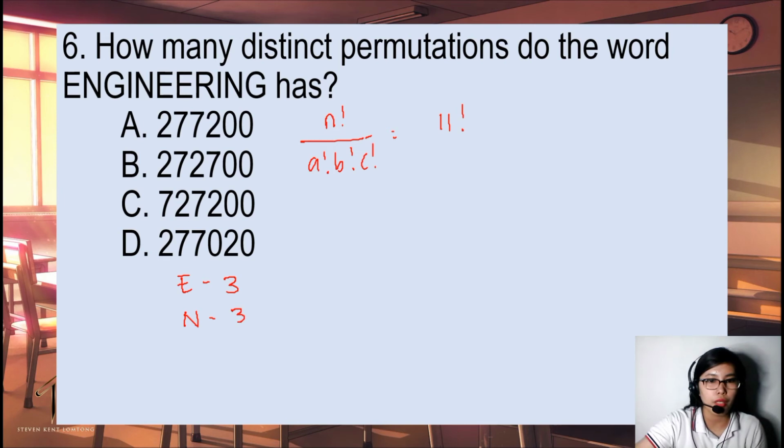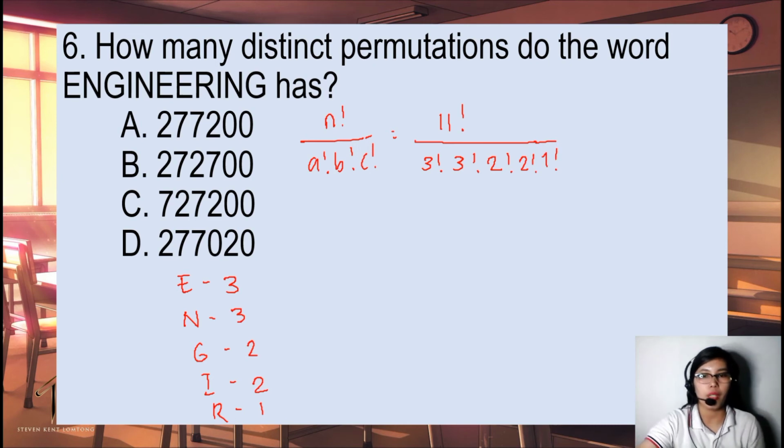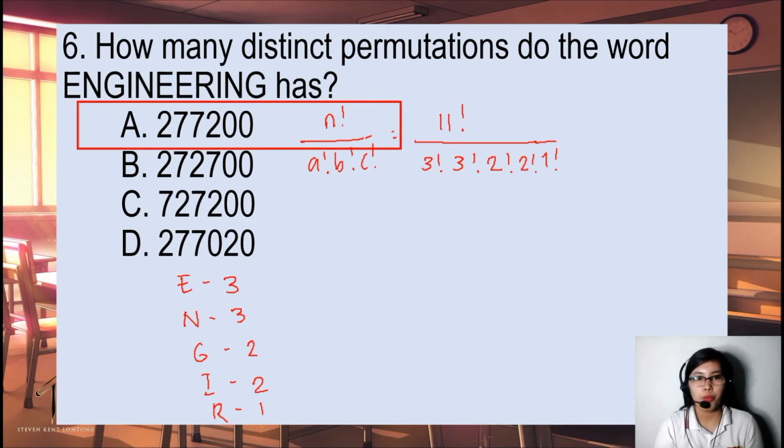How many G? Two. I, also two. What's left? 6, 7, 8, 9, 10. R. So, 1. And we're going to put it here in the denominator. So, 3 factorial times 3 factorial times 2 factorial times 2 factorial times 1 factorial. And our answer would be 277,200.